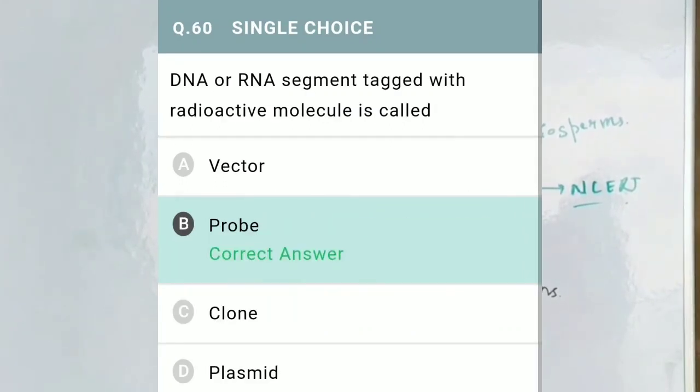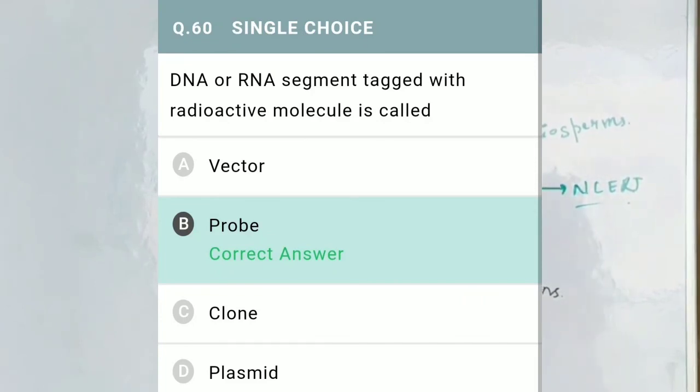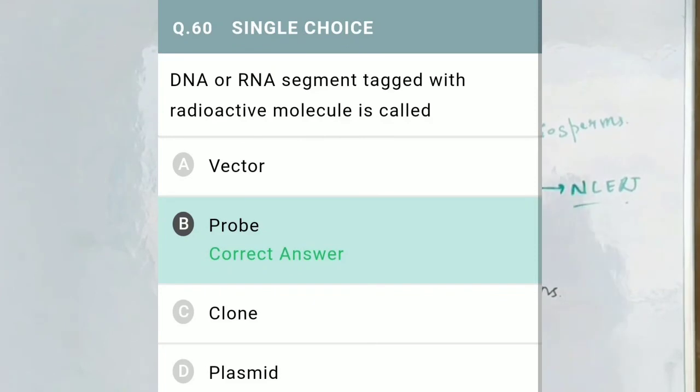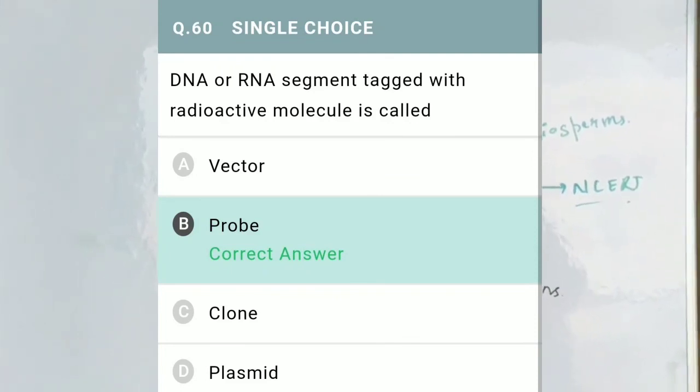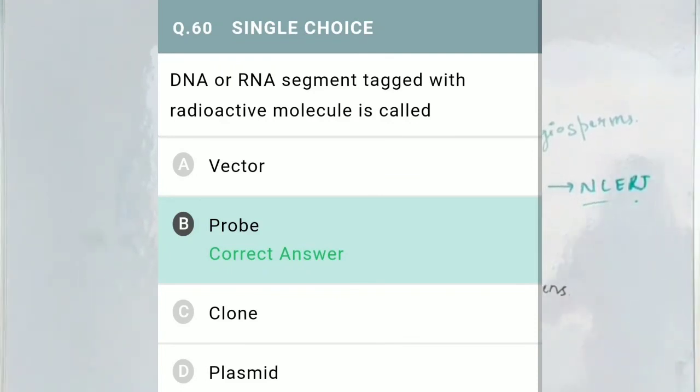DNA or RNA segment tagged with radioactive molecules is called. The correct option is option B, that is probe. During the biotechnology process, the detection of complementary sequences in nucleic acid is done, and when the DNA or RNA segment is tagged with a radioactive molecule, probes are used. Now move to the next.